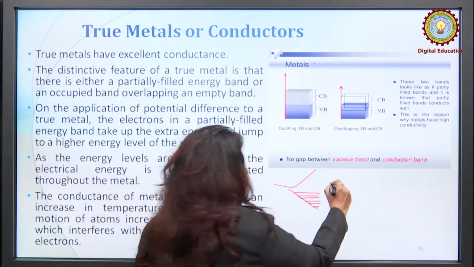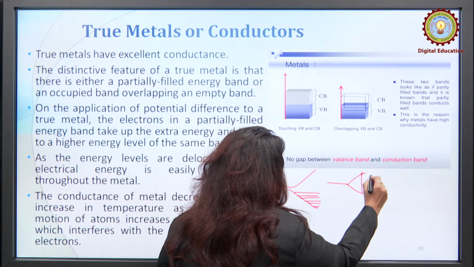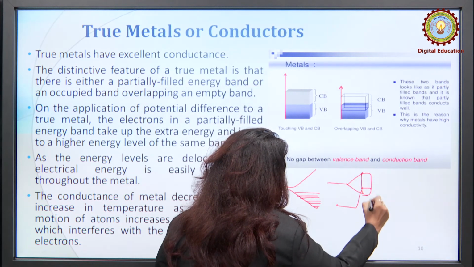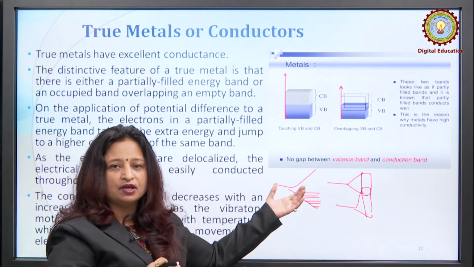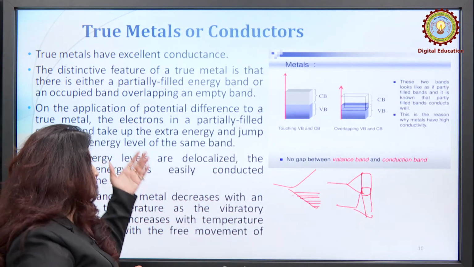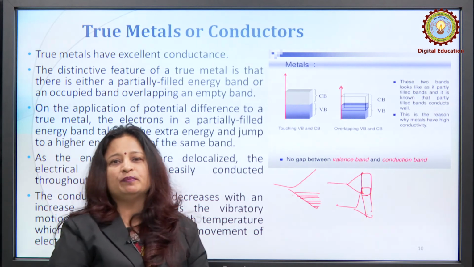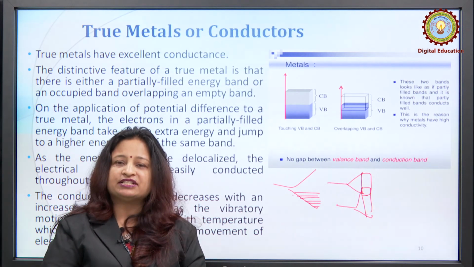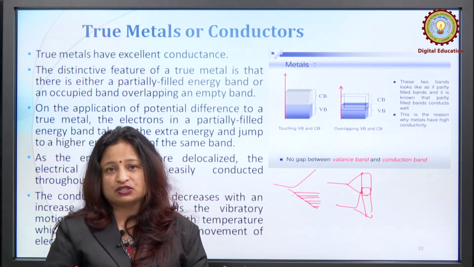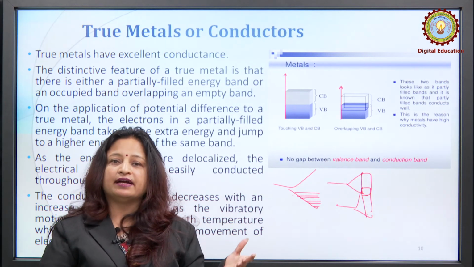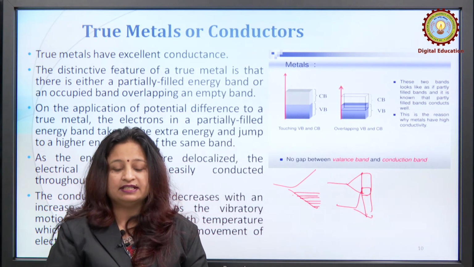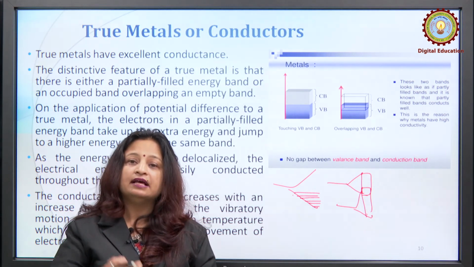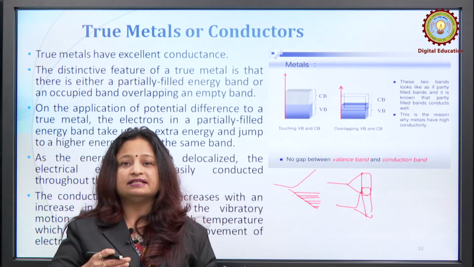Similarly, when there is overlapping between the valence band and the conduction band, the situation becomes similar to this one. So on application of a potential difference to a true metal, the electrons in a partially filled energy band take up the extra energy and jump to a higher energy level of the same band. Since these energy levels are delocalized, the electrical energy is easily conducted throughout the metal.